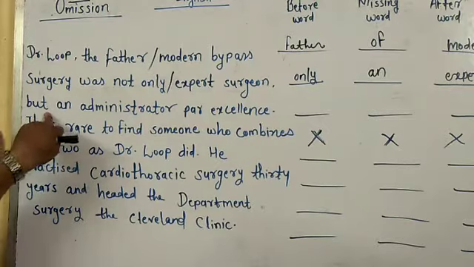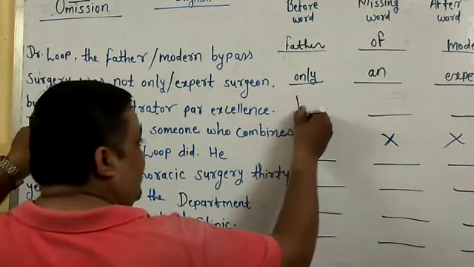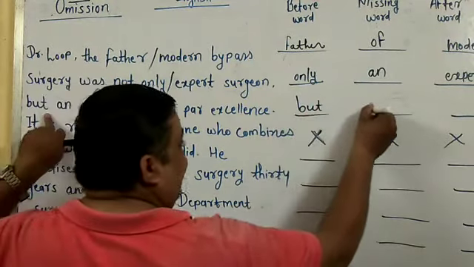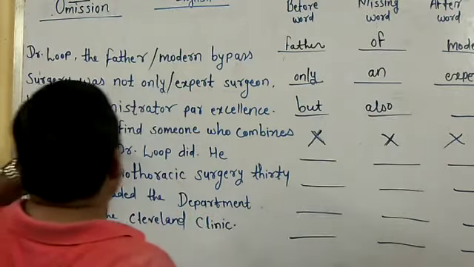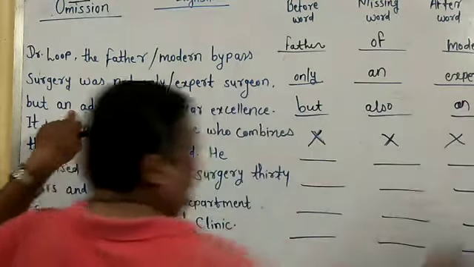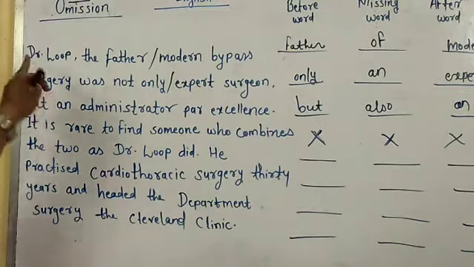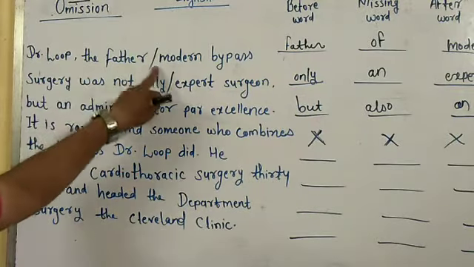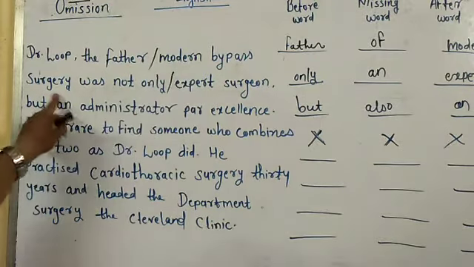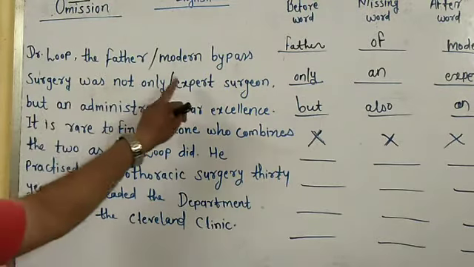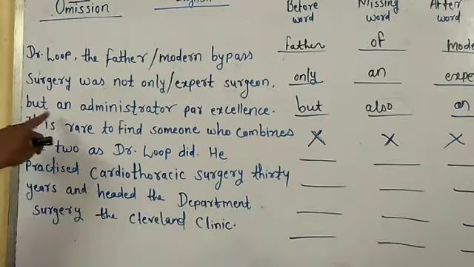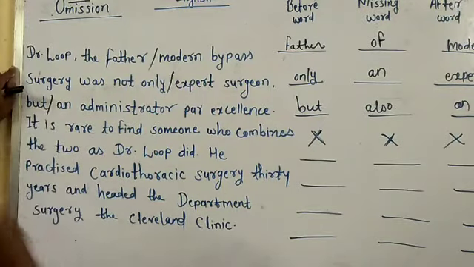What will we use? But also. Before word is but, answer of missing word is also, after word is an. Dr. Luke, the father of modern bypass surgery, was not only an expert surgeon but also an administrator par excellence.